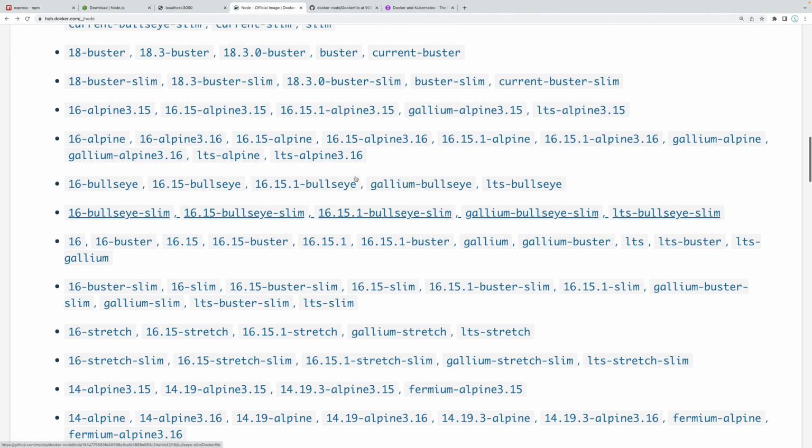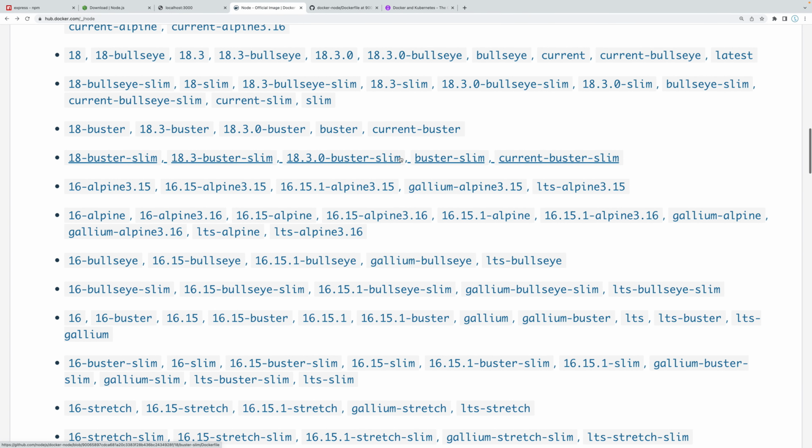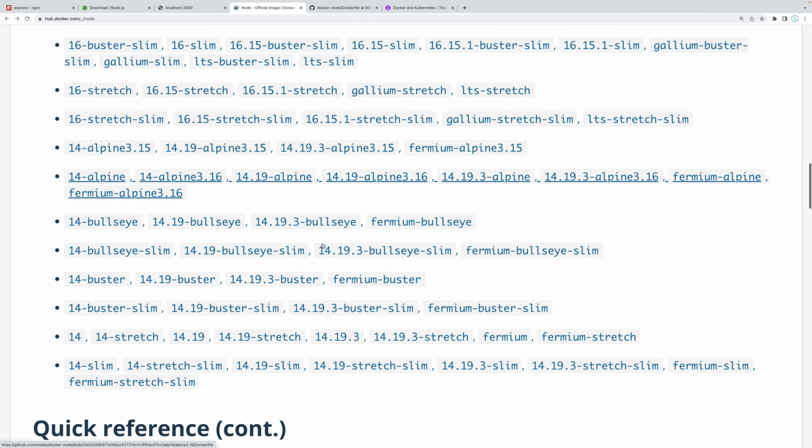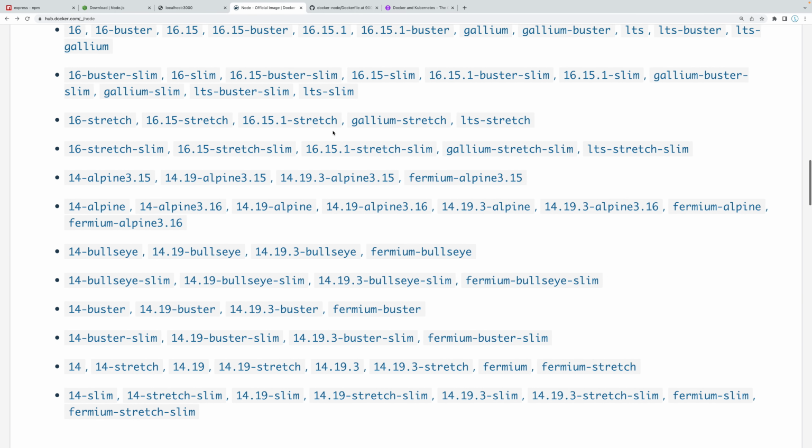Now, I chose Alpine because it is the most lightweight. It has the bare minimum stuff in order to run a Node application. And that is just nice. It makes it nice and lightweight, and it could make our application faster. However, if you have other requirements, you could use other versions. And of course, you can go ahead and click on them and dissect the Docker file to understand what you want, or just search for these specific versions on Google.